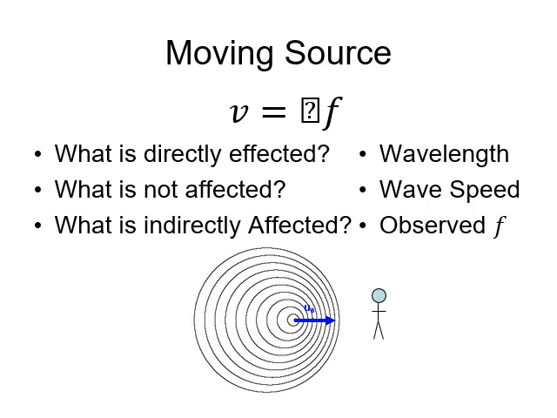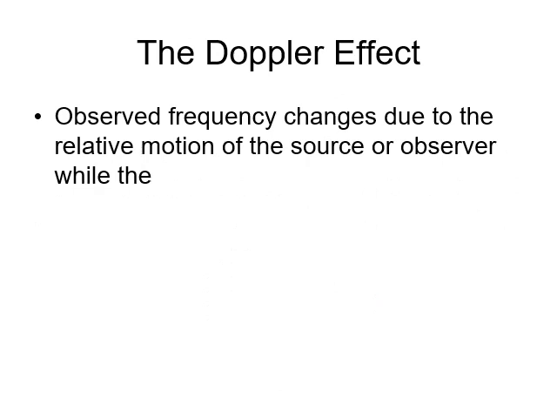Now the reason why I'm being careful to say the frequency that's observed is you'll notice if this is water waves that are being created by tapping the surface, the tap, tap, tap frequency, or the frequency of the source, is still the same whether you move your finger or not. But because the waves might bunch up, the frequency that he sees becomes different. This is hard to explain with this example, so we're going to look at some other examples to explain it further. This phenomenon has a name though, and it's called the Doppler effect.